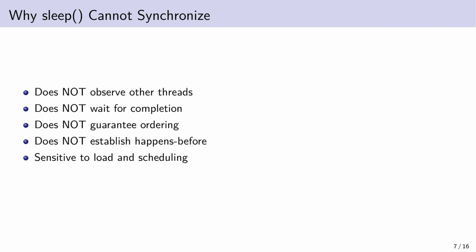Sleep just pauses the thread. It does not create any link or communication between threads. It does not guarantee that all the worker's writes are visible to the main thread. In Java, we have a formal name for this kind of visibility guarantee. It's called the happens-before relationship. A happens-before guarantee means everything one thread does becomes visible to another thread in a defined order. Sleep establishes zero happens-before edges. Join establishes a strong one.